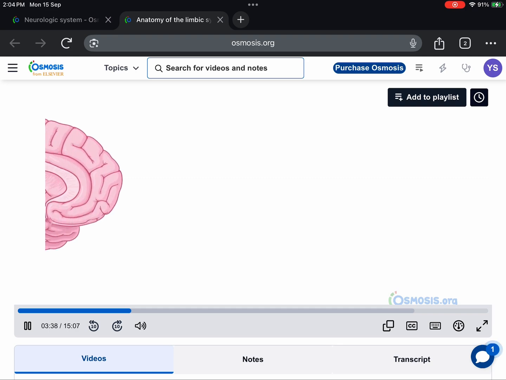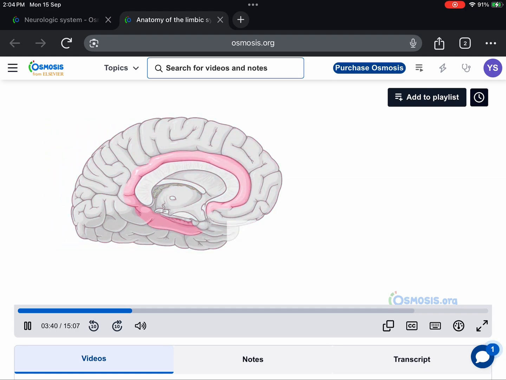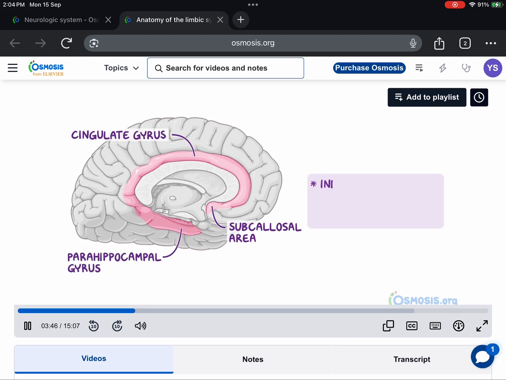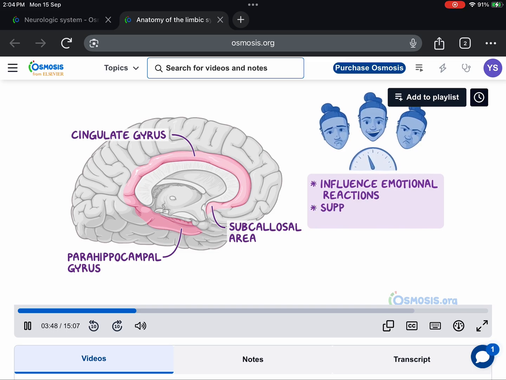The next 3 structures that belong to the limbic system are the subcallosal area, the cingulate gyrus, and the parahippocampal gyrus. These structures influence emotional reactions and support learning and memory formation.